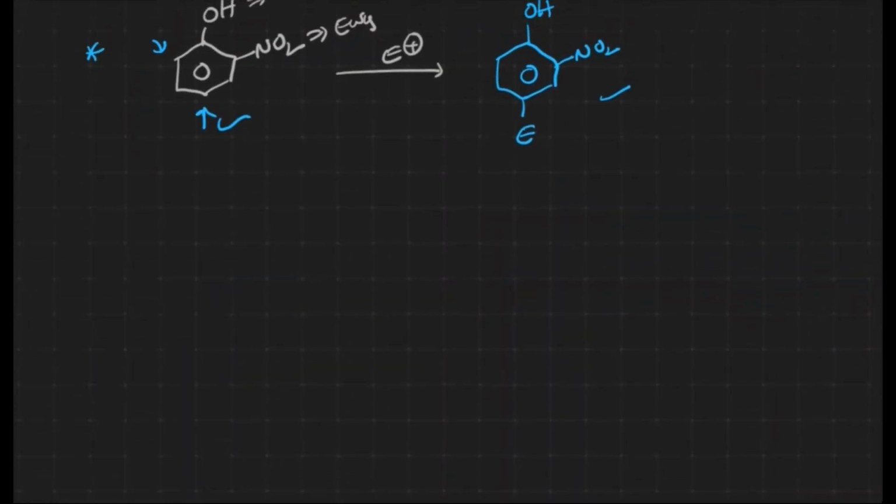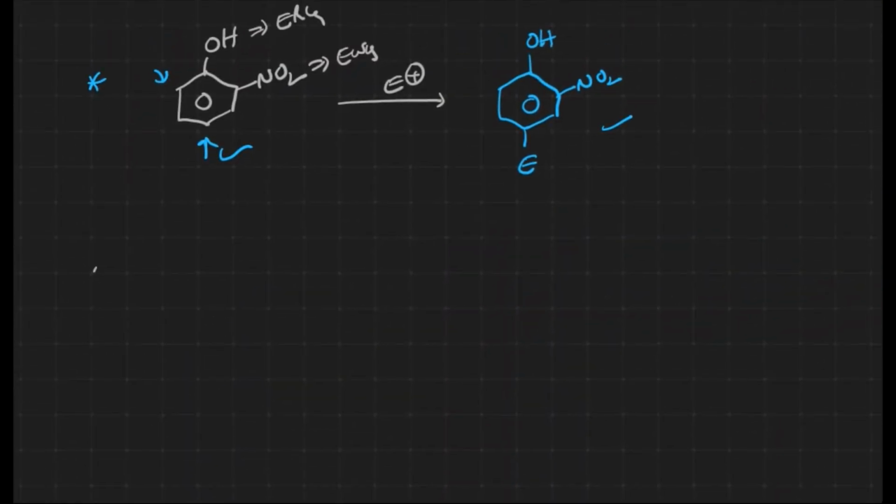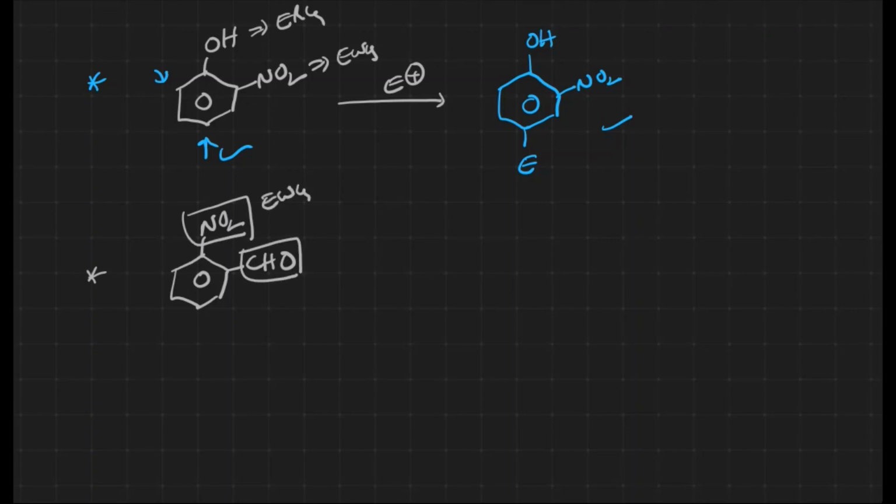Now let us take another example. Okay, another example. Let me take NO2 and CHO. Okay, we have two electron withdrawing groups, right? This is an electron withdrawing group. This is also an electron withdrawing group. Okay, let us assume this is 1 and 2, right? Here in this case, electron withdrawing group 1 has more tendency to take the electrons, or withdraw electrons, than electron withdrawing group 2, right?